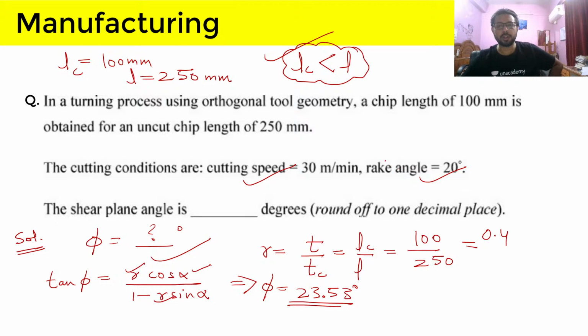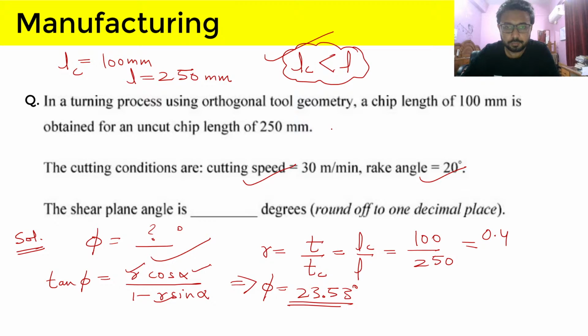Here the orthogonal tool geometry is mentioned. This question is asked for orthogonal tool geometry, but we are not calculating forces or area of cut here. Therefore, we do not have to use the basic assumptions of orthogonal tool geometry. The basic assumptions for orthogonal cutting in the turning or machining process we will be discussing after I discuss one more important thing in this question. We will discuss this next.